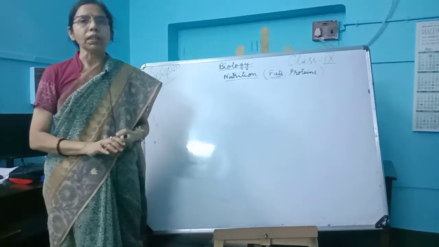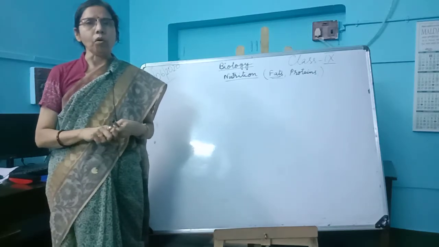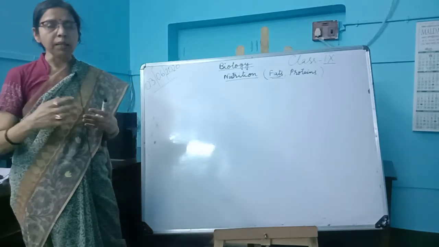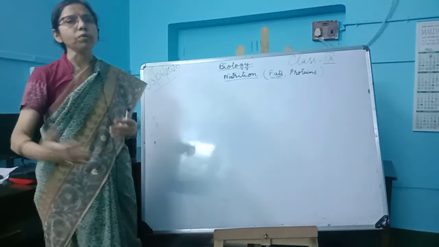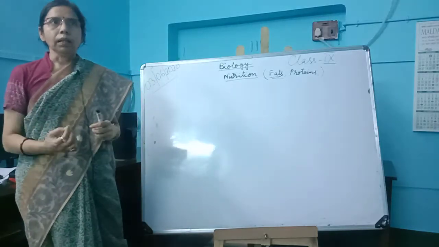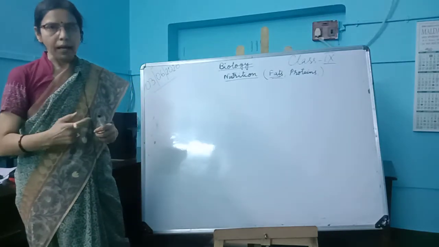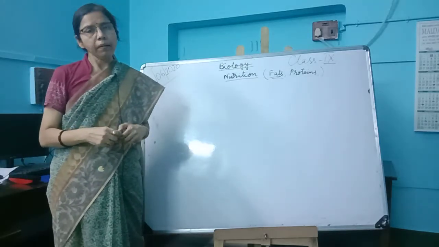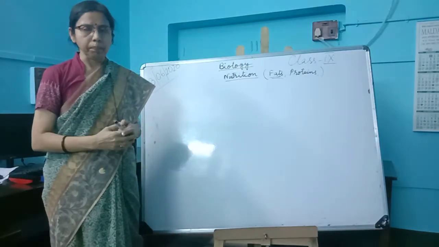It is stored in the body and also acts as an insulator, and it can be used for future purposes also. One molecule of fat gives 9.5 kilocalories of energy.